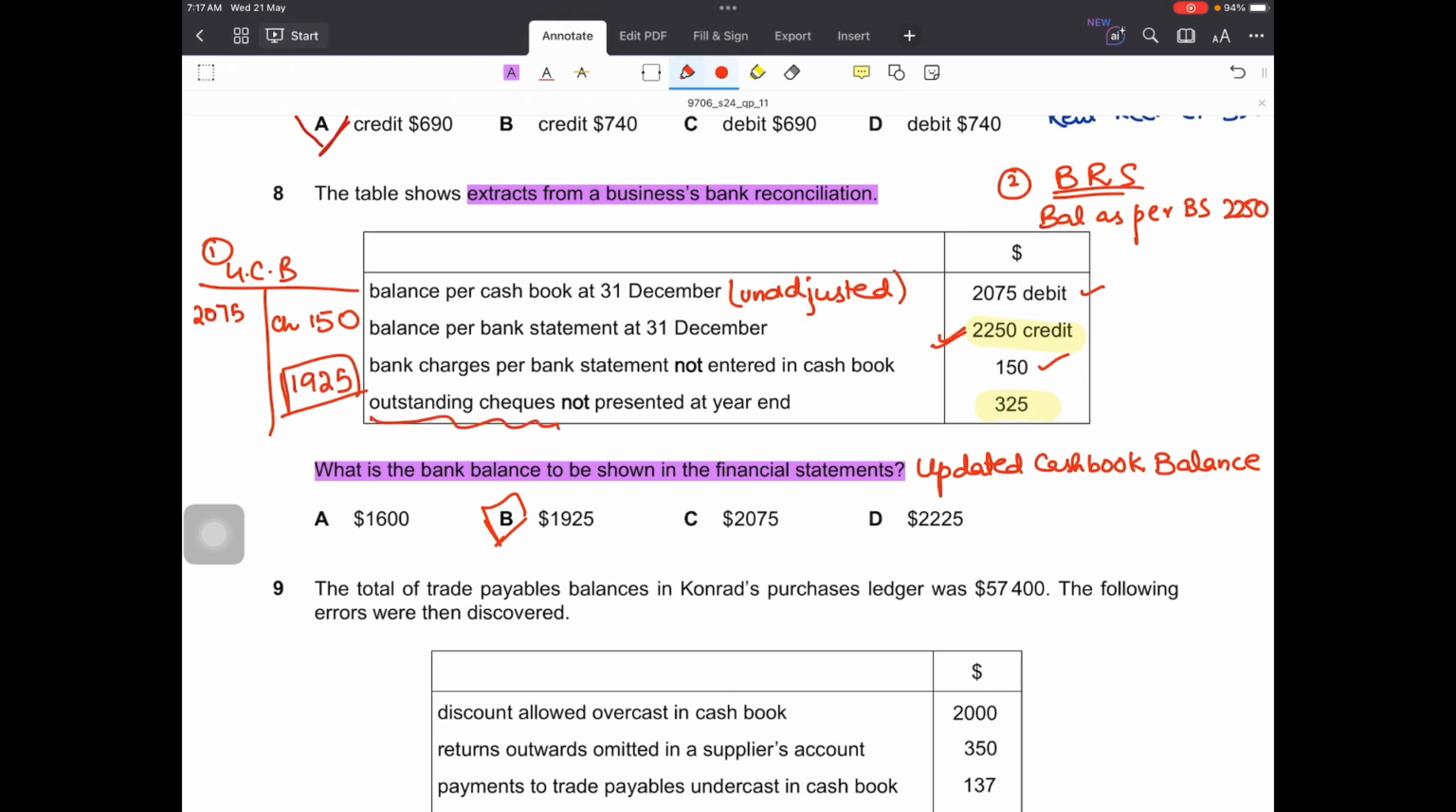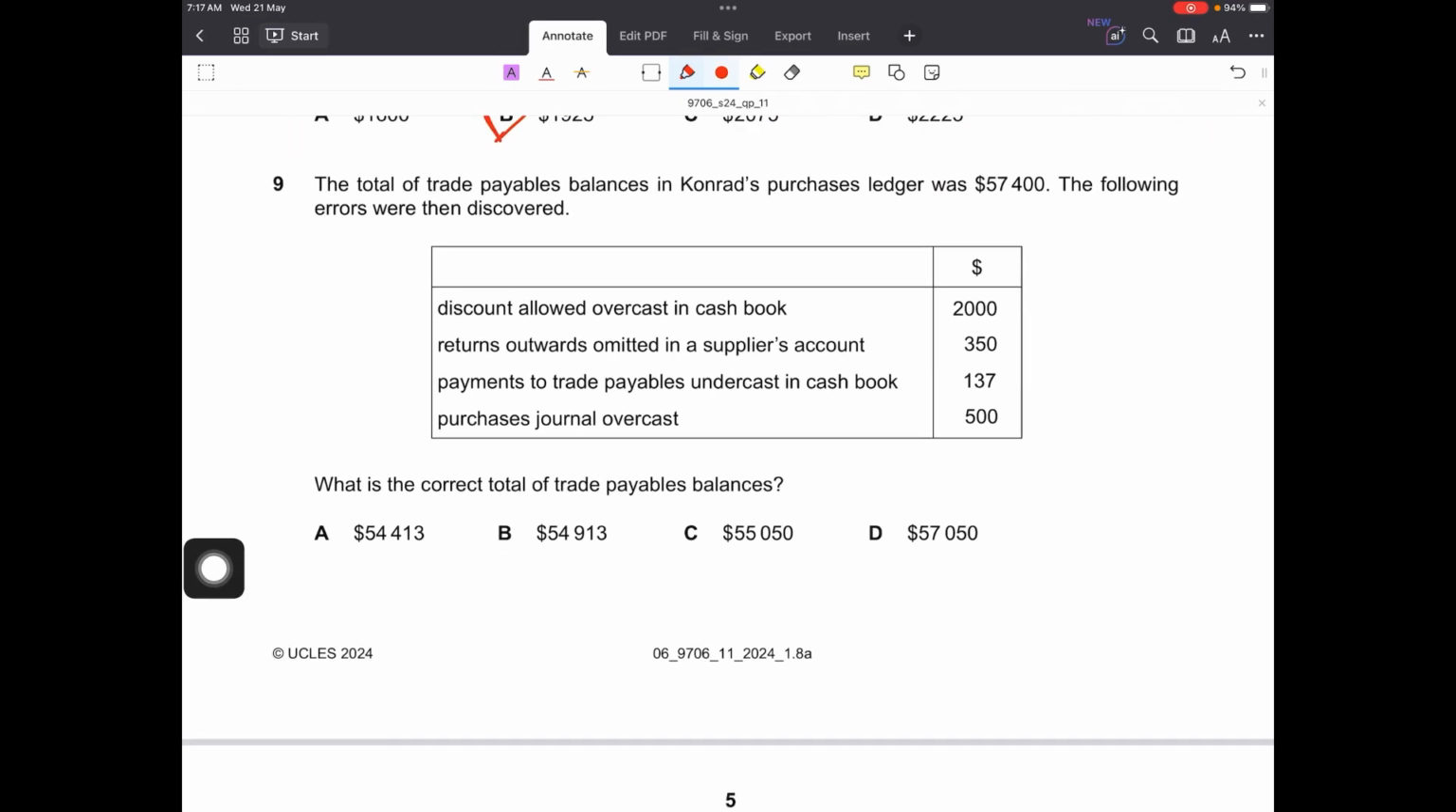So 2250, and the only adjustment that is required in the bank reconciliation statement is of presented checks, that is outstanding checks not presented for payment, and they are subtracted if we start the bank reconciliation statement with balance as per bank statement. So again we will arrive at the same value 1925, which is the balance as per updated cash book. So you can do either way to find your answer. Number 9.